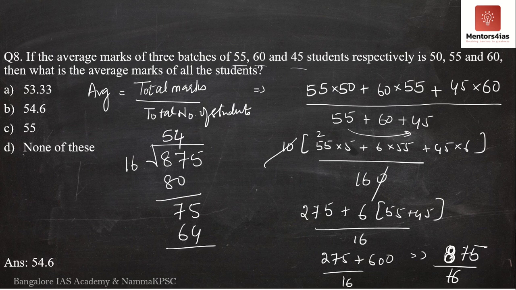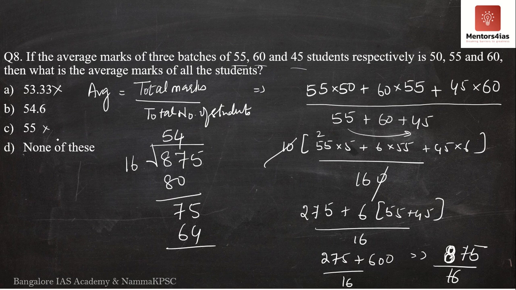Now see here, it is 54. Okay, you know that what you have done is correct. Now, as soon as you get 54, and if you look at the options, it says none of these, 55, 54.6, 53.33. Correct? Now, as soon as you get this, obviously you should be able to eliminate these.